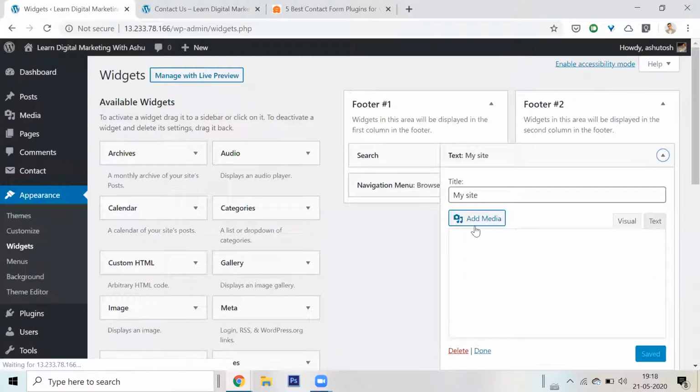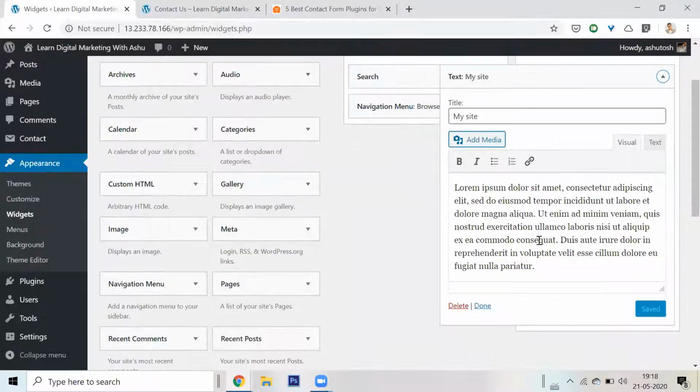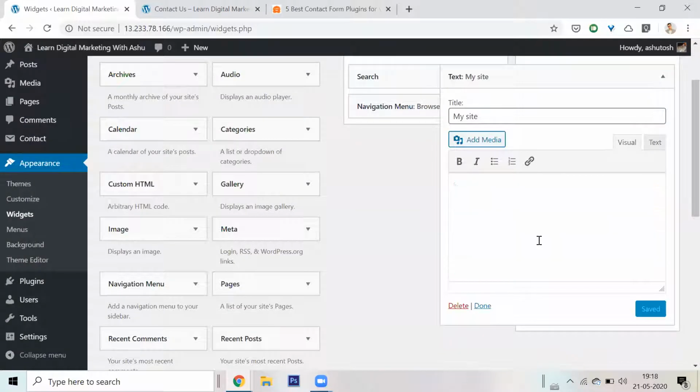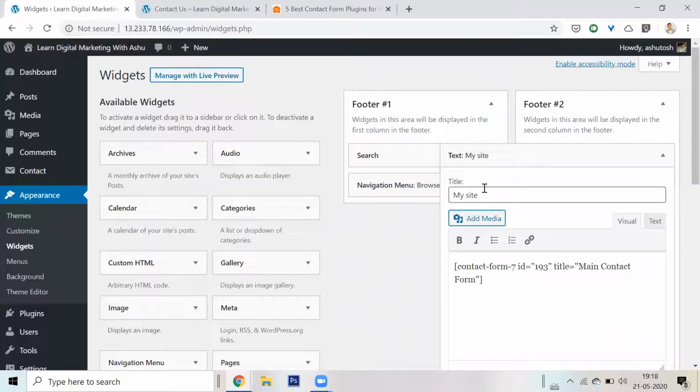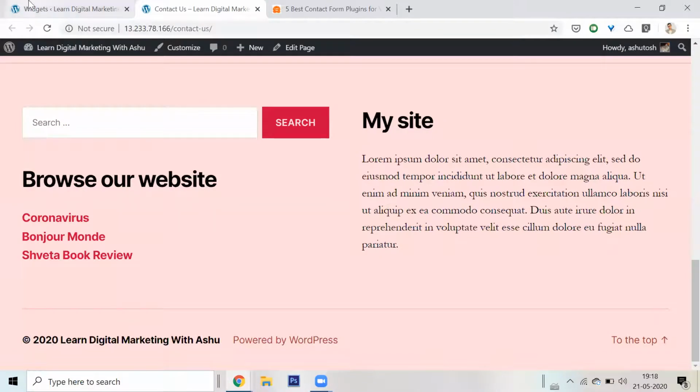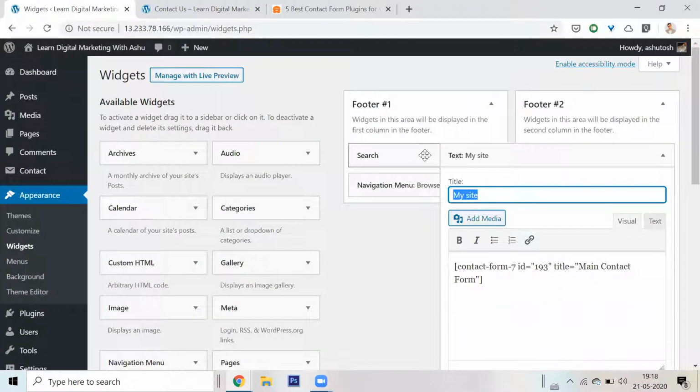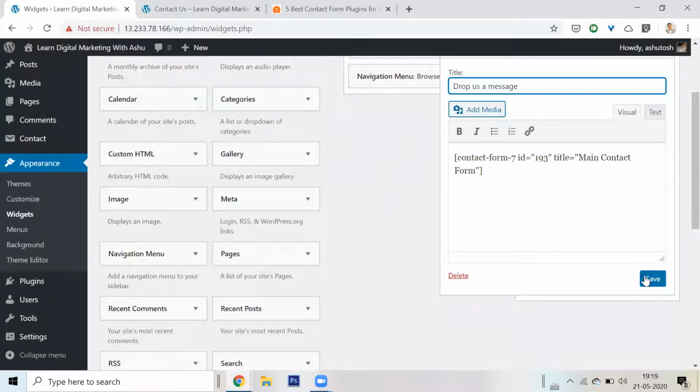What I'll do is, instead of this text, I'll delete the text and paste my contact form short code. This is called a short code. Instead of my site, here I will type contact us, or no, drop us a message, or whatever. I saved it here. Done.